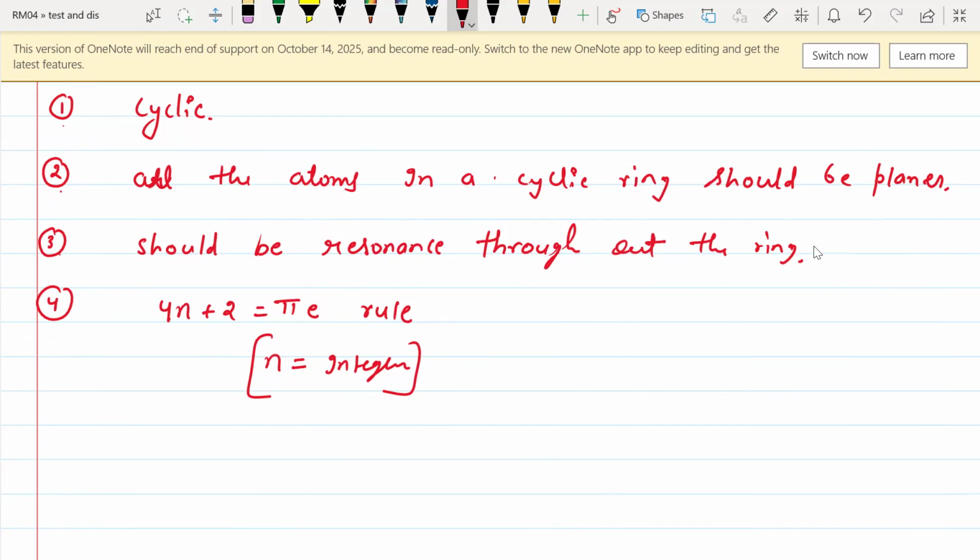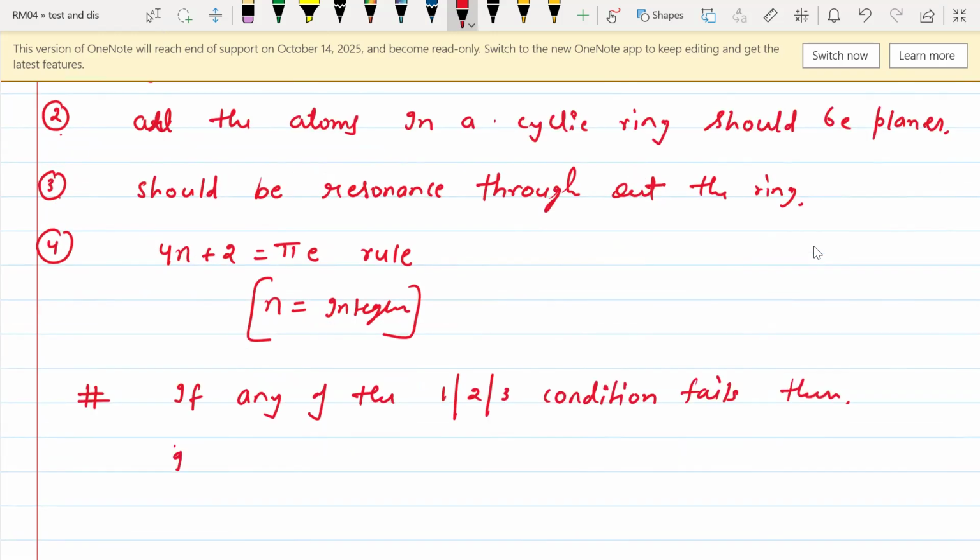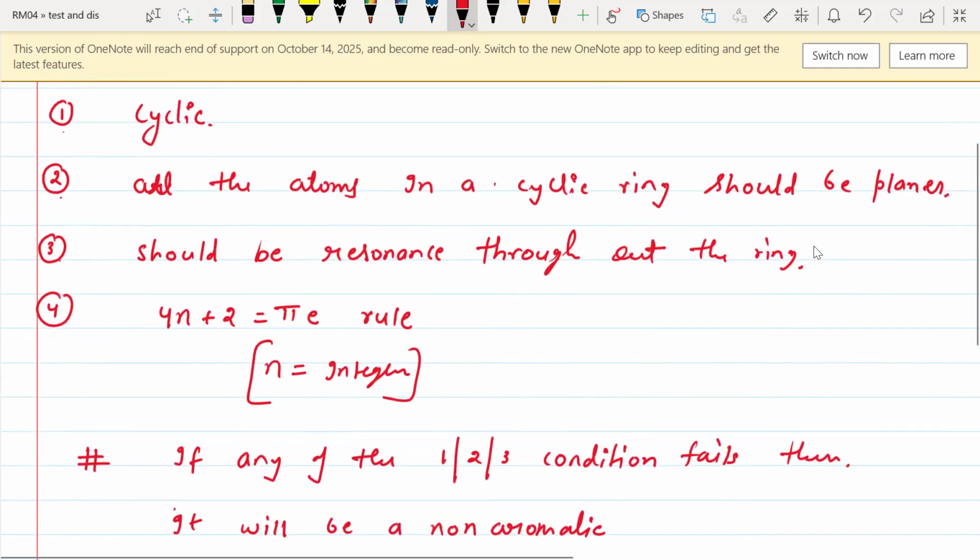For example, if the compound is not a cyclic compound, it will be a non-aromatic compound.